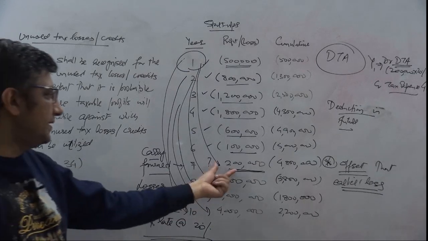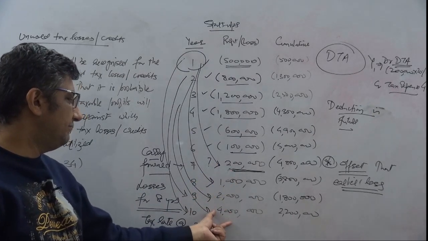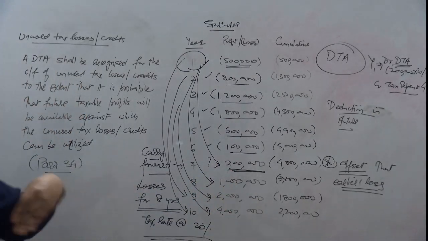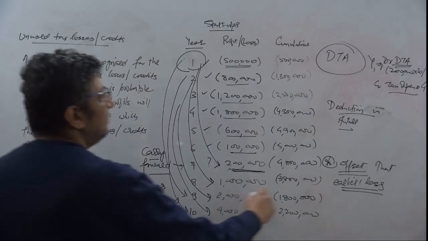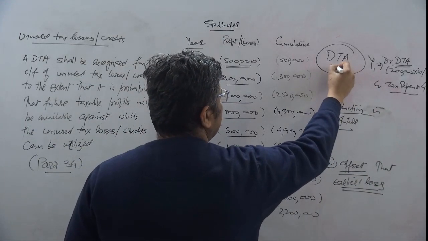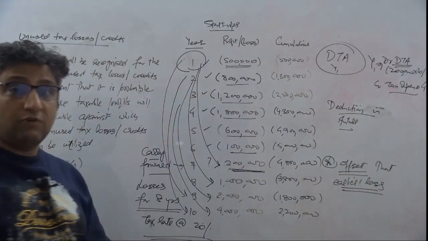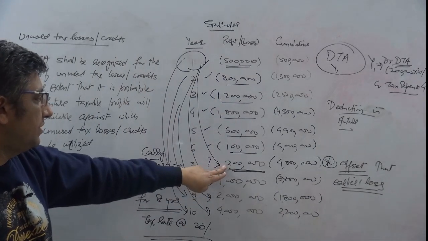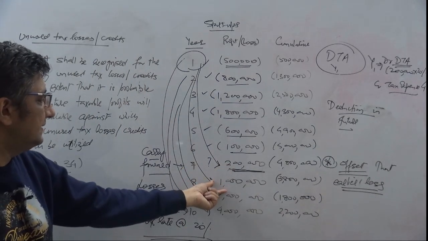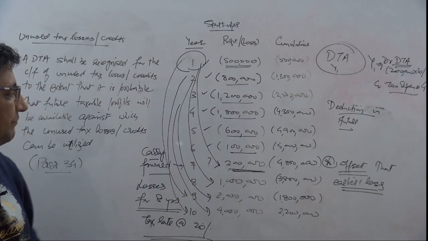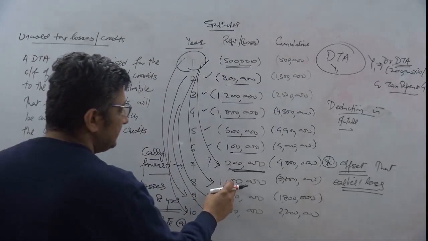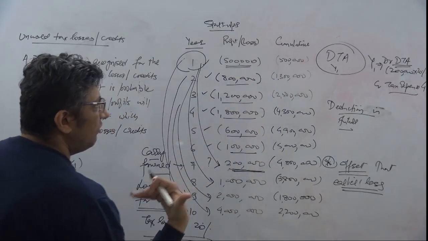I'm talking about 200,000, 1 million, 2 million, 4 million, etc. Effectively, what does it mean? That if I'm looking at this year one DTA, which is 40,000, 20% of this value, in the next year, I have another 1 million profit. And by the way, against that 1 million, I still have a carry forward.